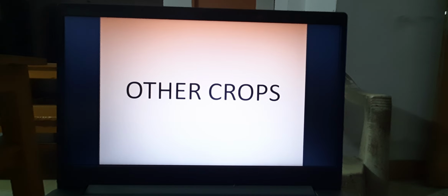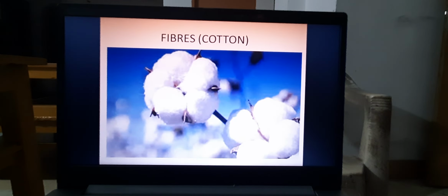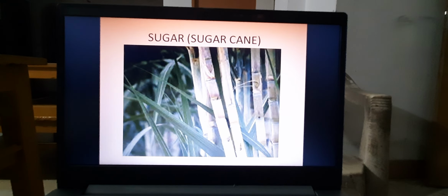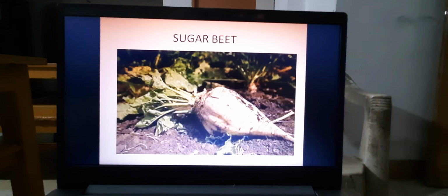Other crops which give us fibers. Cotton is the main source of fibers which helps us for weaving clothes. Our maximum cloth is either made up of cotton or blended with cotton. Then sugarcane gives us sugar, the sugar yielding plant. Sugar beet, it also possesses a great amount of sugars.